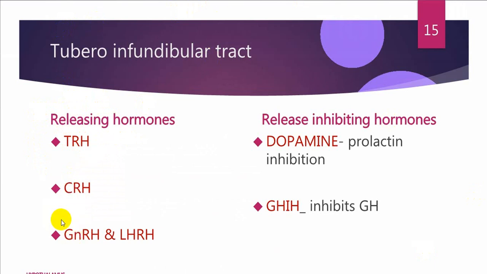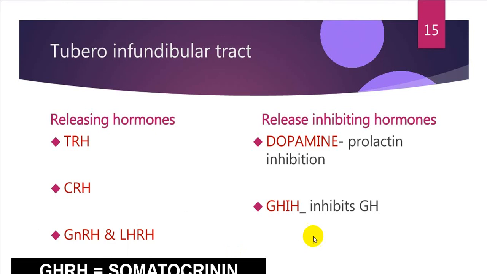Gonadotropin releasing hormone will release FSH, LH, while corticotropin releasing hormone will release ACTH. Dopamine will inhibit prolactin, and GHIH will inhibit growth hormone. So these are the different functions they will perform, and we'll be doing it in a little more detail.